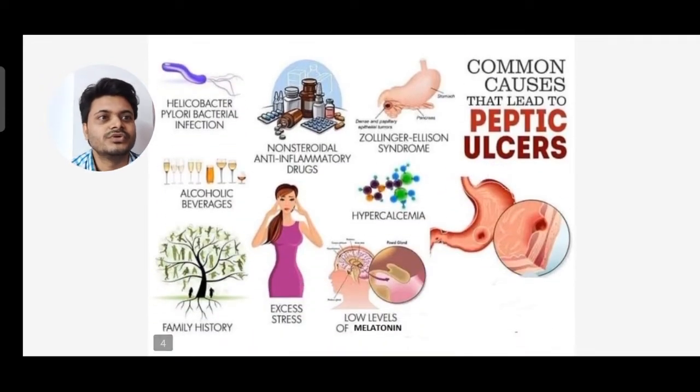The most common causes that lead to peptic ulcers: first is the bacteria Helicobacter pylori, a bacterial infection, as well as alcohol and beverages, non-steroidal anti-inflammatory drugs. Then you can see hypercalcemia, lower level of melatonin, excess stress, and family history. So these are the causes of peptic ulcers.